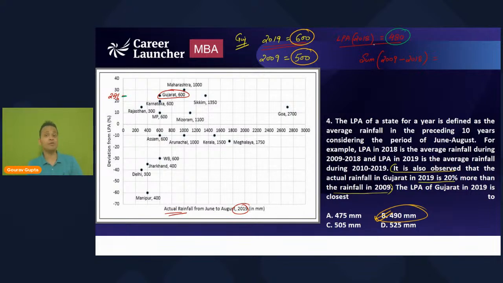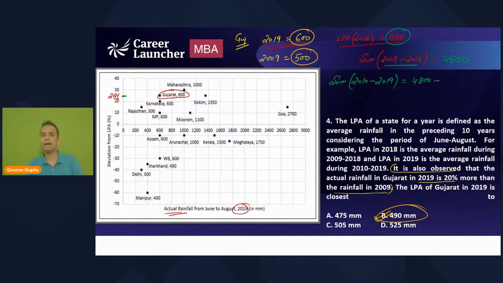Now since the LPA of 2018 is 480, the sum will be 480 multiplied by 10 because it is the average of 10 years. So the sum will be 4800, right? This is the sum of the years starting from 2009 up till 2018. For the sum of the years starting from 2010 up till 2019, I have to remove the value of year 2009.